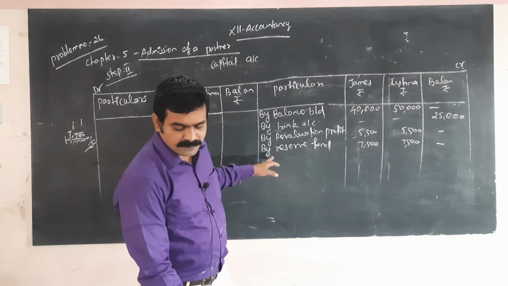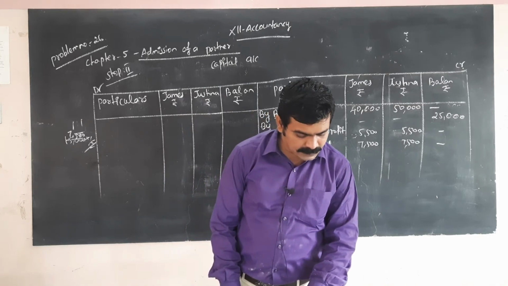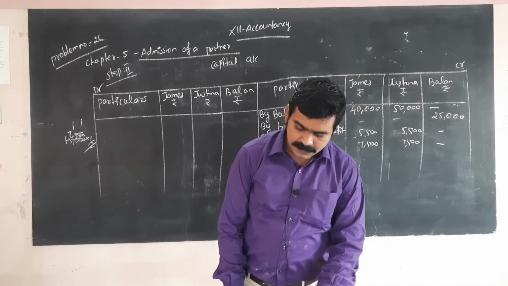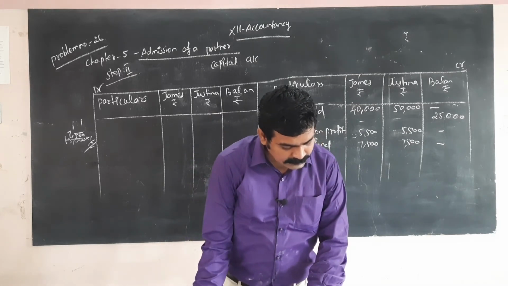Next, that is the share of goodwill. The goodwill amount is 10,000.